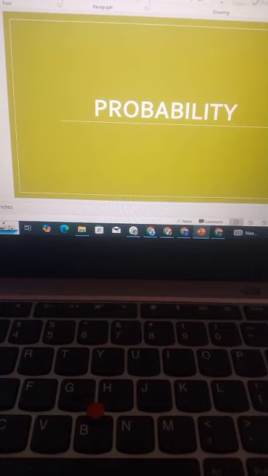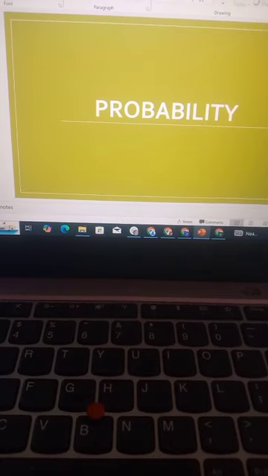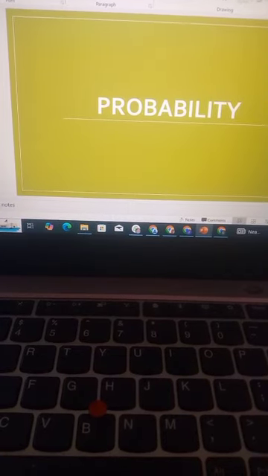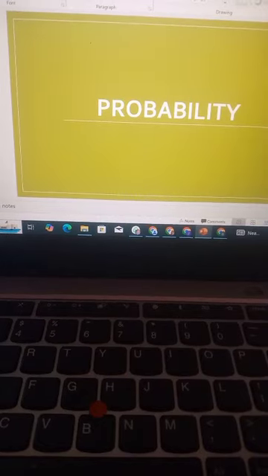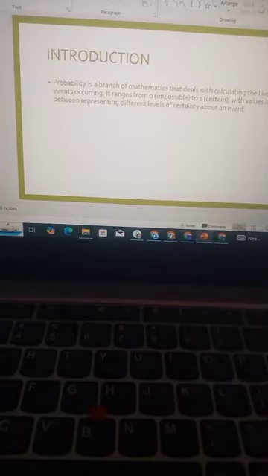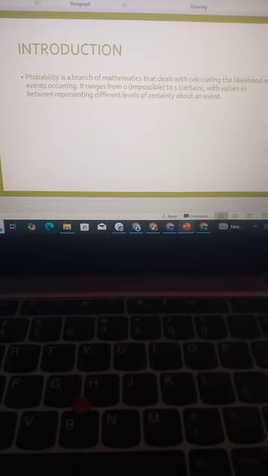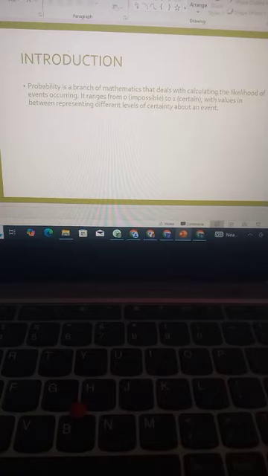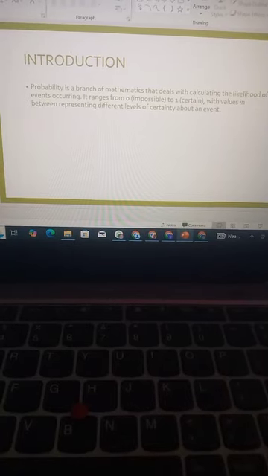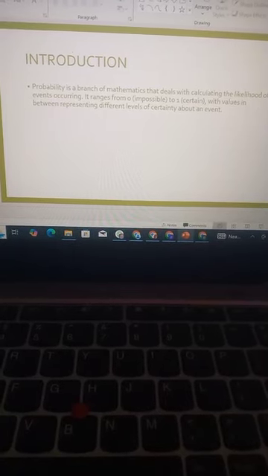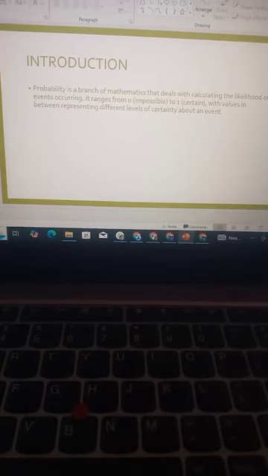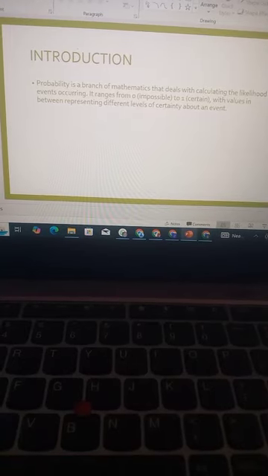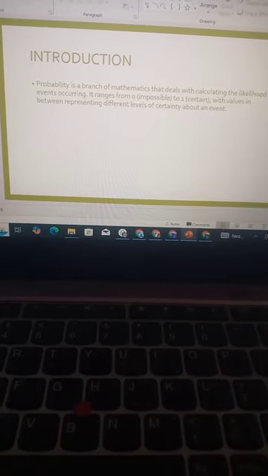Today, we are going to discuss probability. Let's introduce what probability is. Probability is a branch of mathematics that deals with calculating the likelihood of events occurring. It ranges from 0, that is impossible, to 1, that is certain, with values in between representing different levels of certainty about an event.